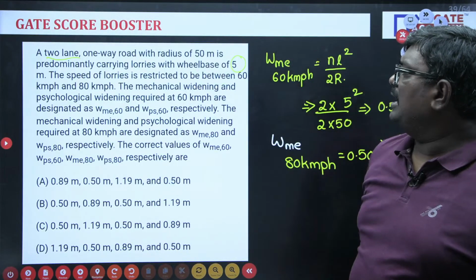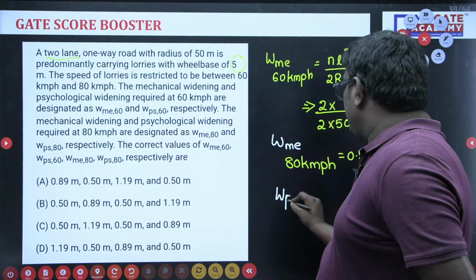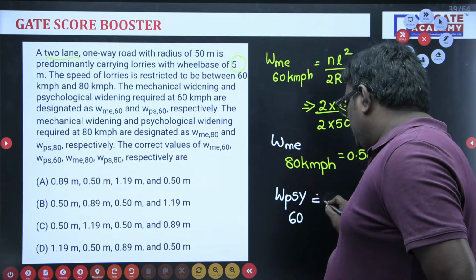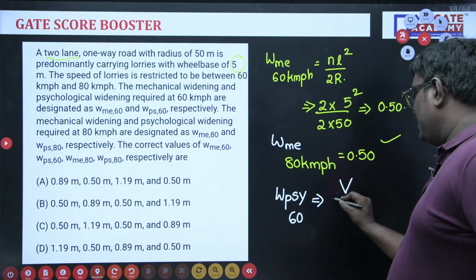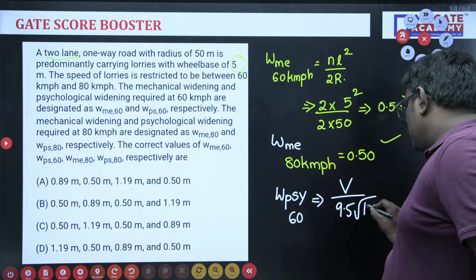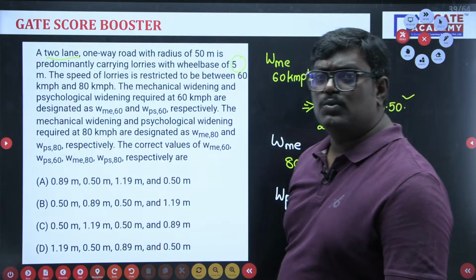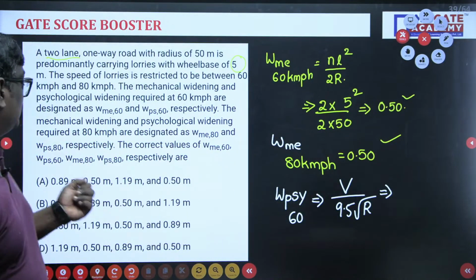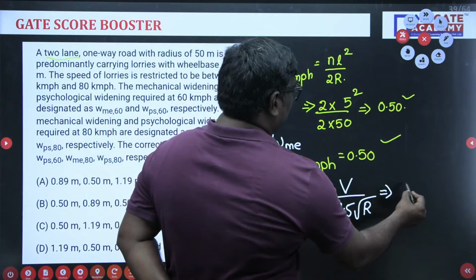The next one we have is the psychological widening. Now in case of psychological widening, what is the formula for 60 km per hour? This will be equal to, what is the formula we have? V divided by 9.5 root R. Okay, this is the psychological widening. So here, students, when I talk about psychological widening, what is the velocity there, sir? It is 80 km per hour.